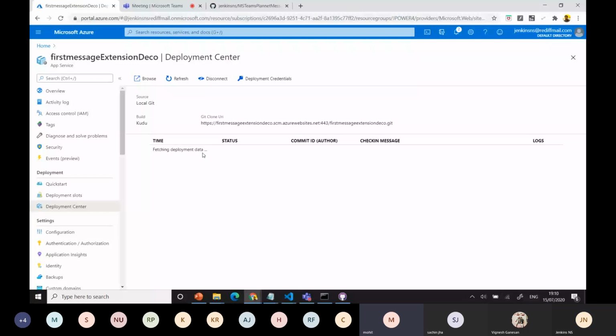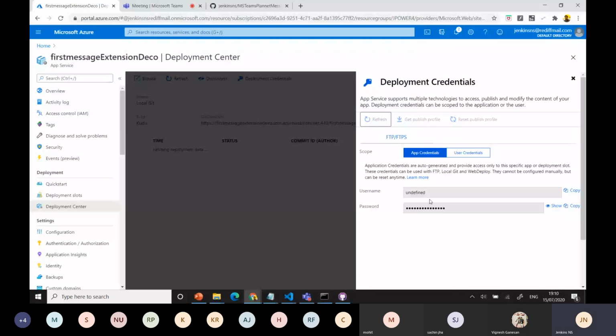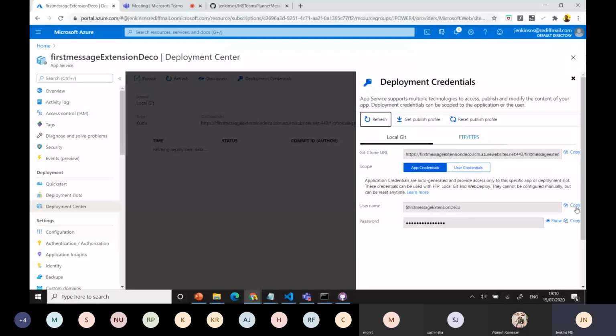So this is fetching code from GitHub, right? Yes, the executable code from GitHub. If you have the other option, after you set up everything, it will take a long time while all the processes go on. It's just a reference that will take all the credential part. If you go to deployment credentials, you can get these credentials. You need that, so just copy this because you need to execute this referring to your code.